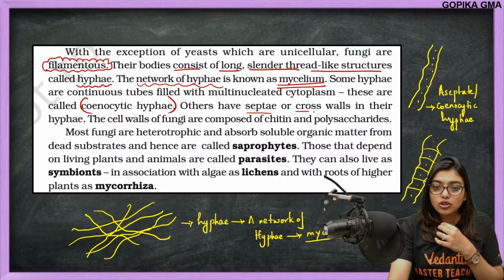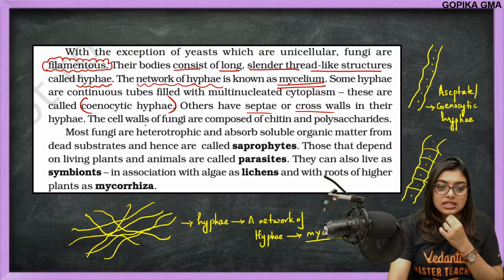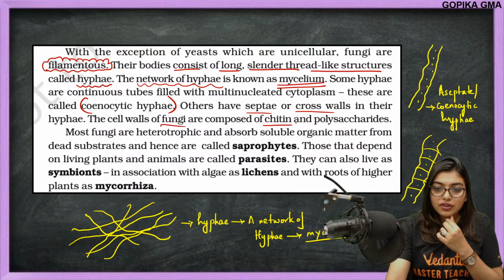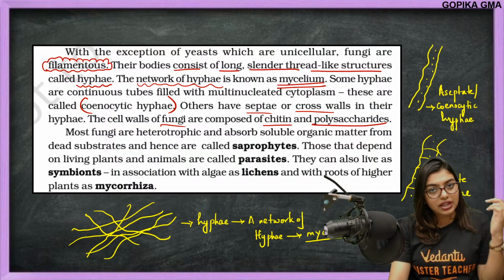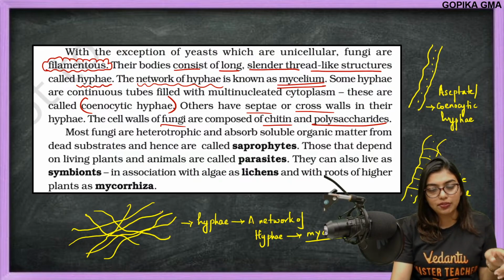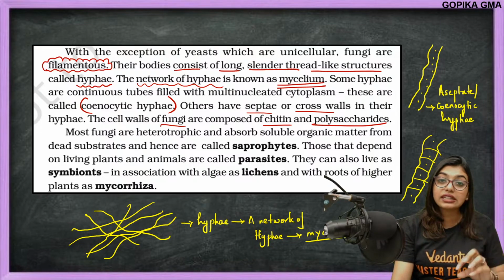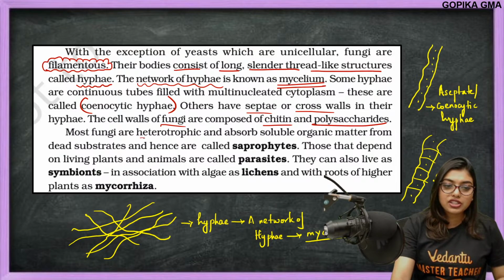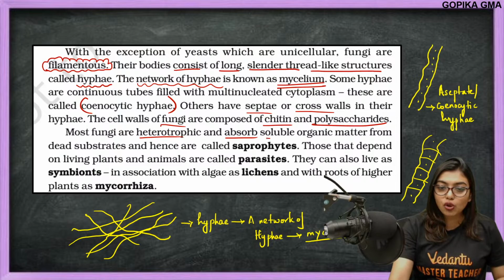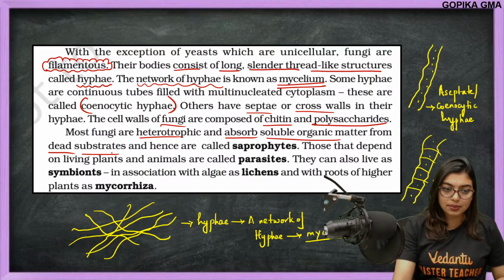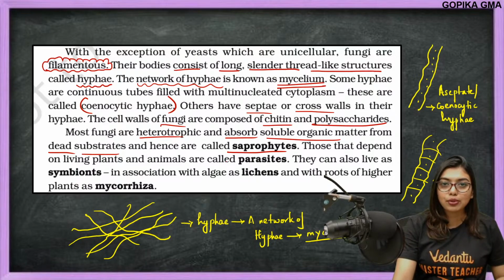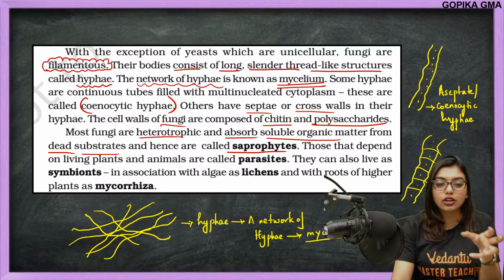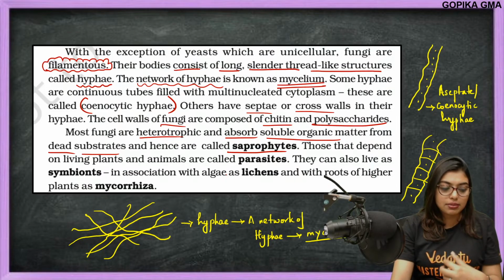Others have septae or cross walls in their hyphae. The cell walls of fungi are composed of chitin and polysaccharides. We have already discussed that the cell wall is made up of chitin. Now they are telling that it is made up of chitin as well as polysaccharides, sugar molecules. Now most fungi are heterotrophic and absorb soluble organic matter from the dead substrate, and hence are called saprophytic. That is, they feed on dead and decayed organisms and take the organic materials from them.